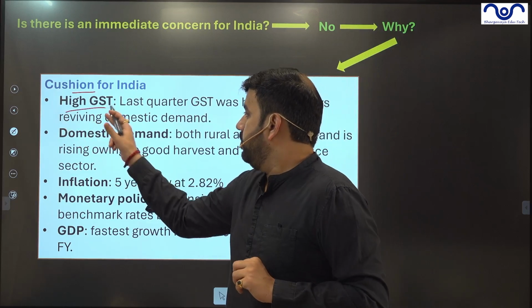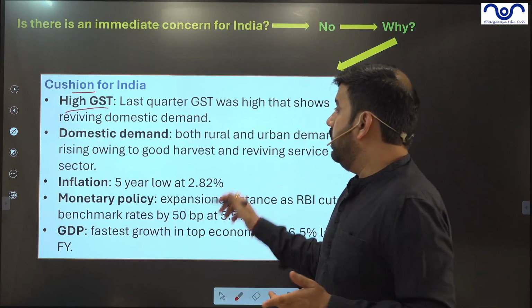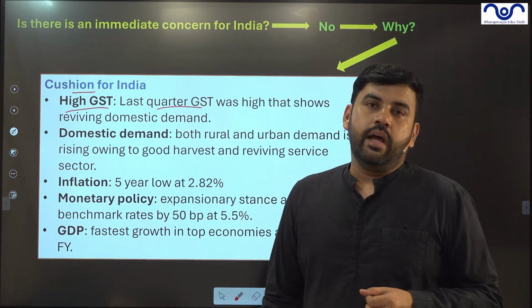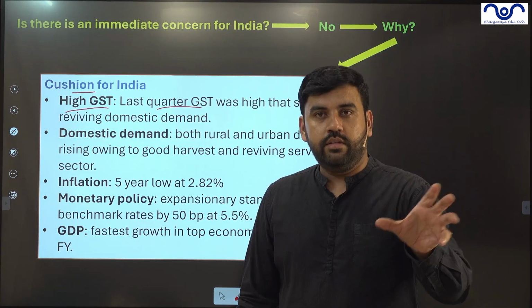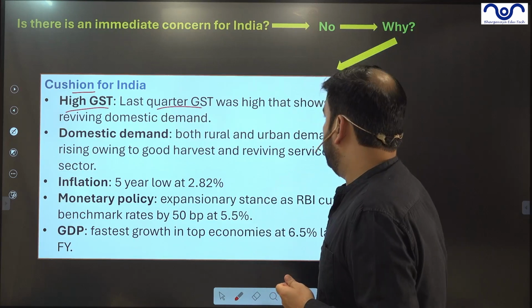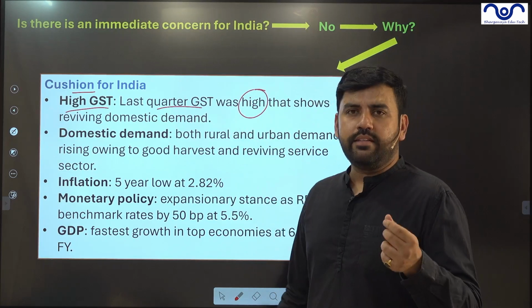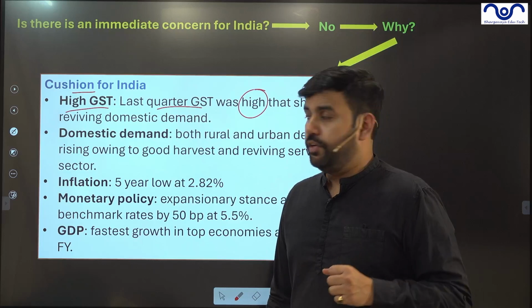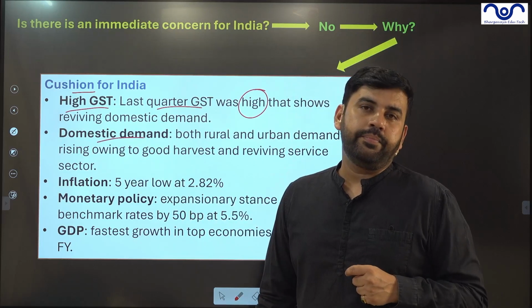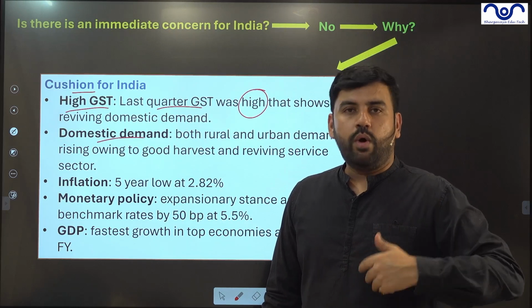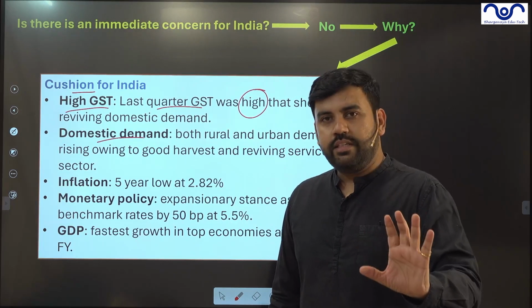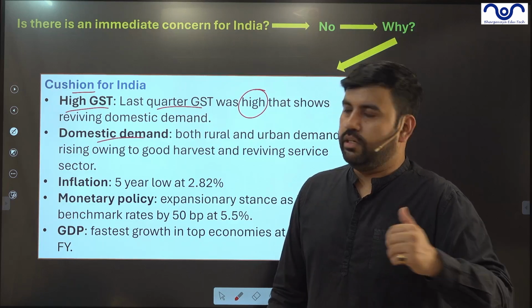High GST. In the last quarter, that is April, May, and June, India has registered a very good amount of GST collection, very high. So India has a buffer. India has a surplus of revenue. Domestic demand is high, so India should not worry about it. Even if oil prices increase by 2 or 3 rupees per liter, domestic demand is high, so it is not going to impact much.